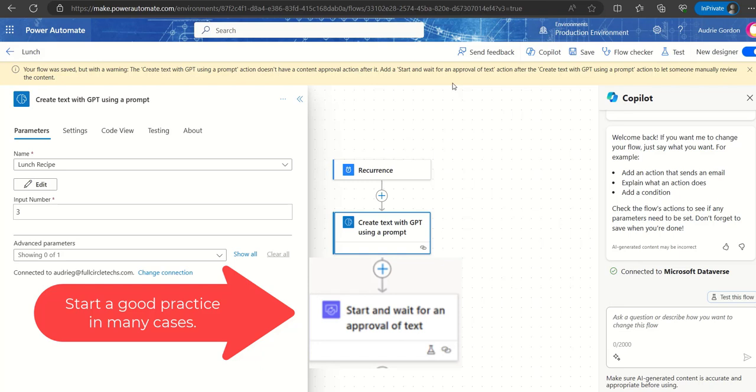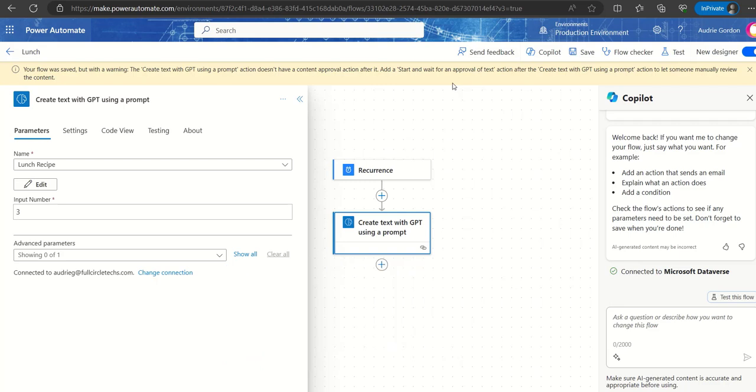And because of the volume of approvals that you may provoke, or because it may even be for you personally to draft some type of content, etc., there are scenarios where it wouldn't necessarily be needed to add an approval here. We understand that.